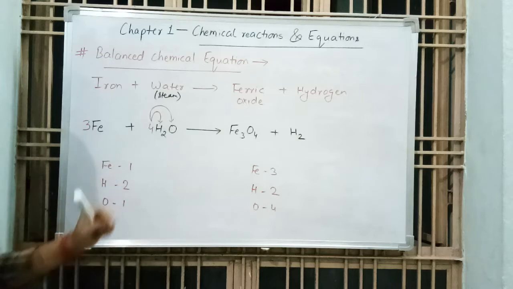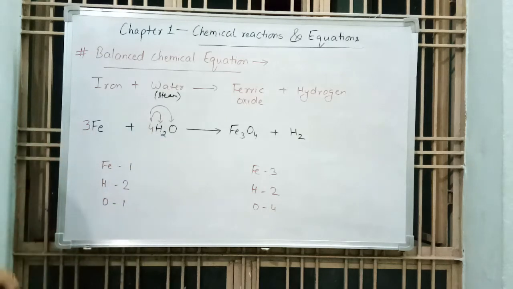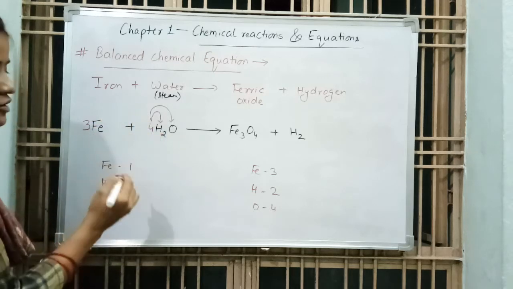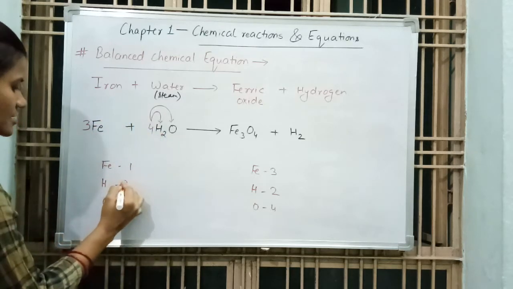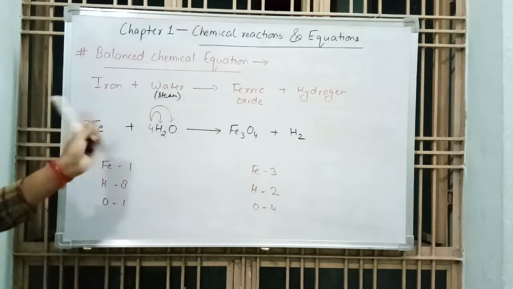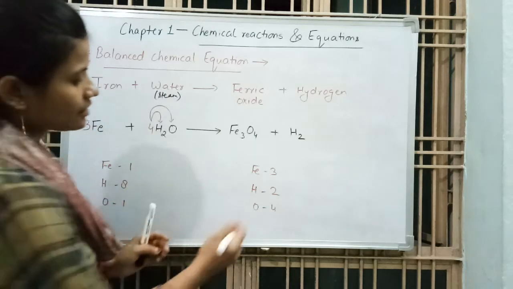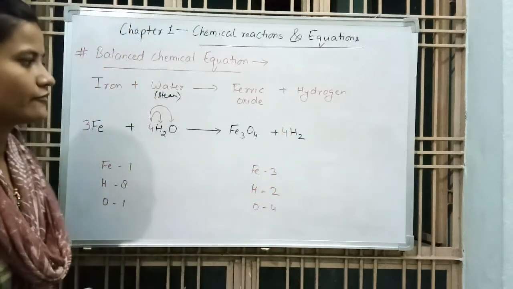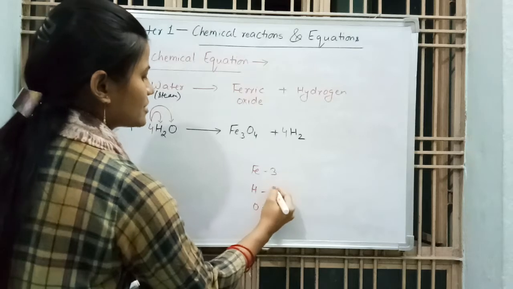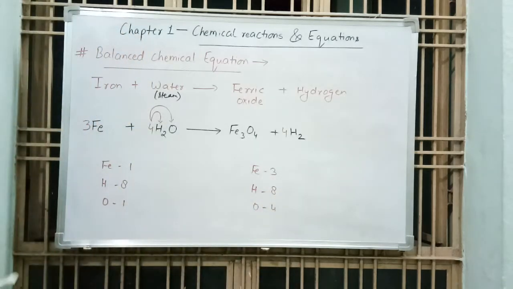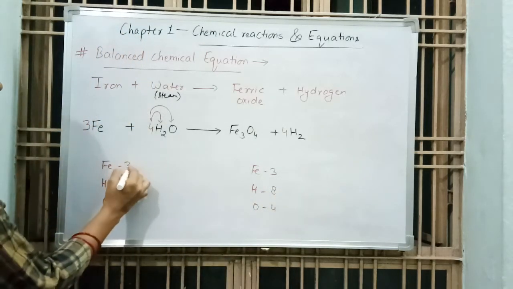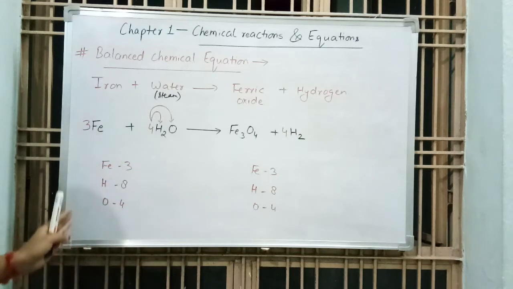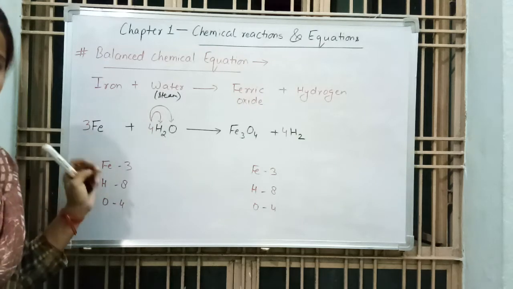So now the oxygen is balanced, iron is balanced. Now it will increase the number of hydrogen atoms from 4 to 8. So number of hydrogen atoms is 8 on the reactant side. So we have to balance it. How can we balance? We can put 4 here, 4 to 8. Now the number of hydrogen atoms is also 8. So here iron is also 3, oxygen is 4. Now the reaction is completely balanced.